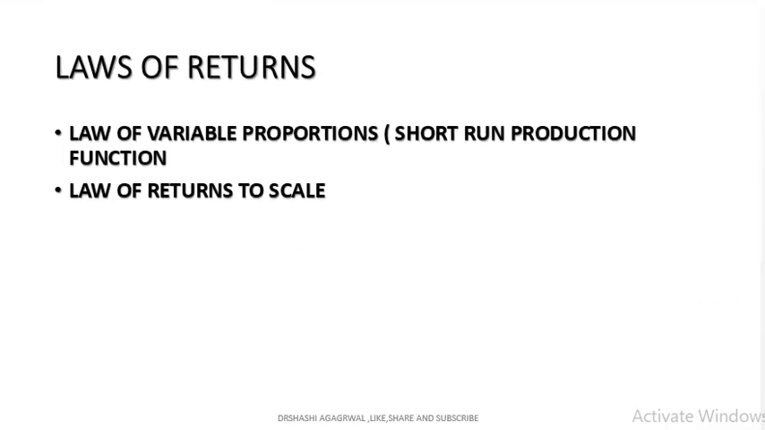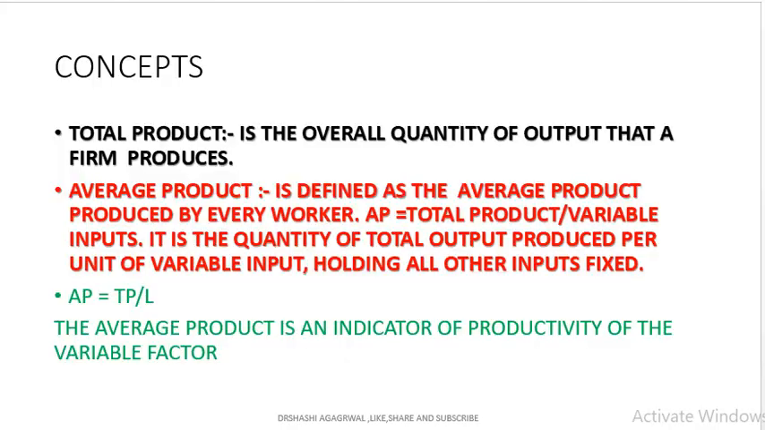So we have two laws of return. One is the law of variable proportion, which is possible in the short run, where we are changing the quantity of the variable factors, keeping other factors constant. The other is the law of return to scale, which is possible in the long run, where all the factors are variable. First of all, we will understand a few concepts.